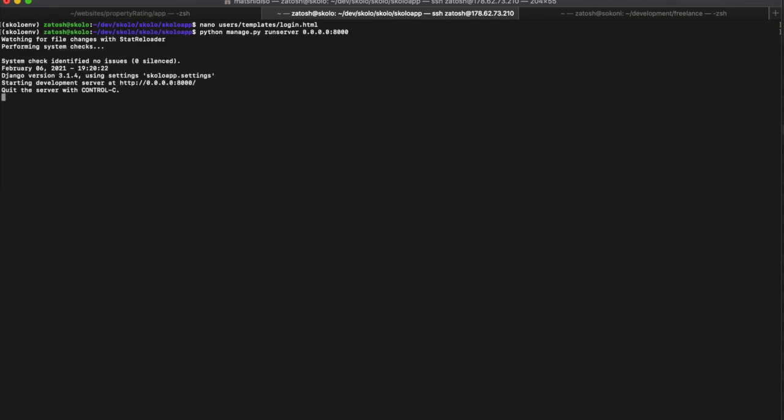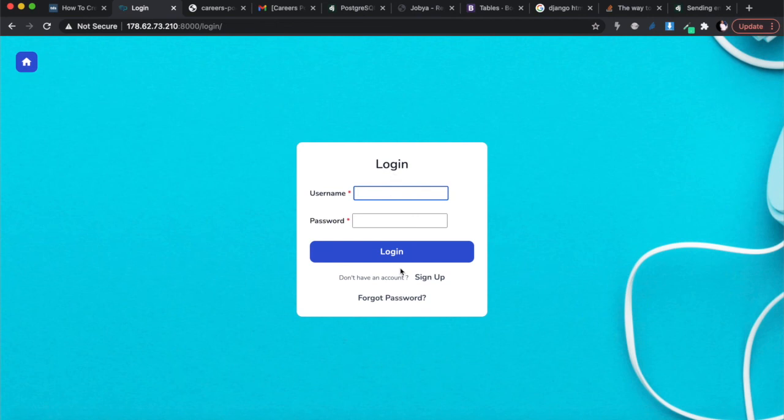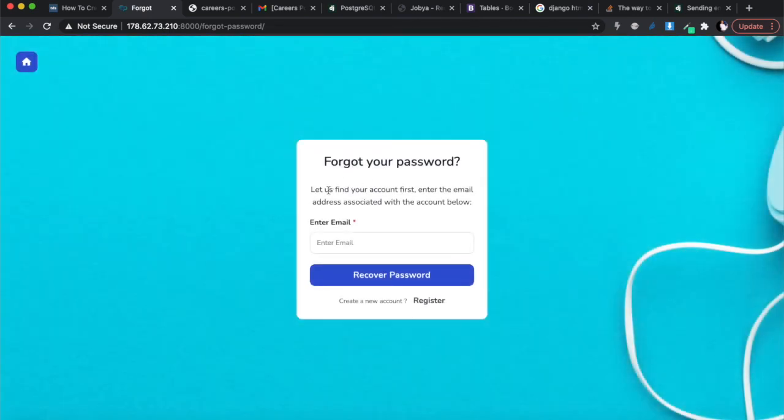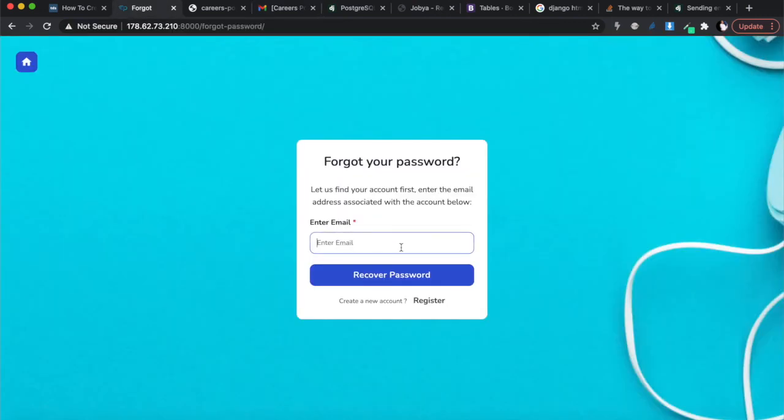So inside of our login page, if we now restart our login page, I can be like, oh, I forgot my password, so I don't know what my password is. So I'm going to click there, and it takes me to "Forgot your password? Let us find your account first. Enter the email address." I'm going to enter my email address, which is this one over here, just to remind myself what that email address is, and I'll put it in there. And let me just test that this works, and let's try to recover the password.